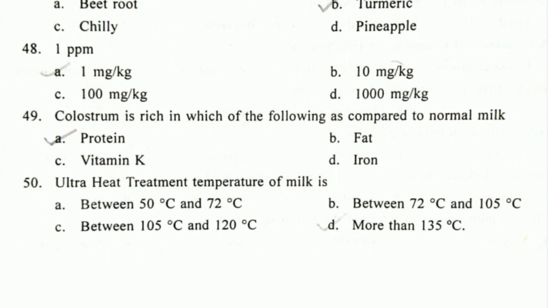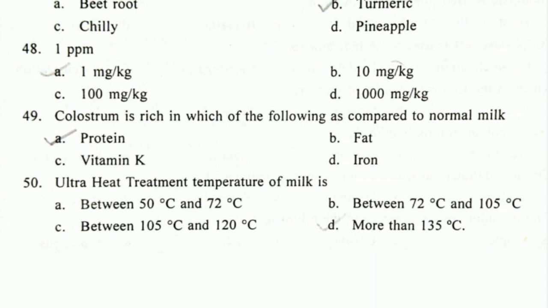Next question, colostrum is rich in which of the following as compared to normal milk? So there are various constituents in which the colostrum is higher than the normal milk. Colostrum contains many important substances like immunoglobulins, cytokines, growth factors when compared to whole milk.